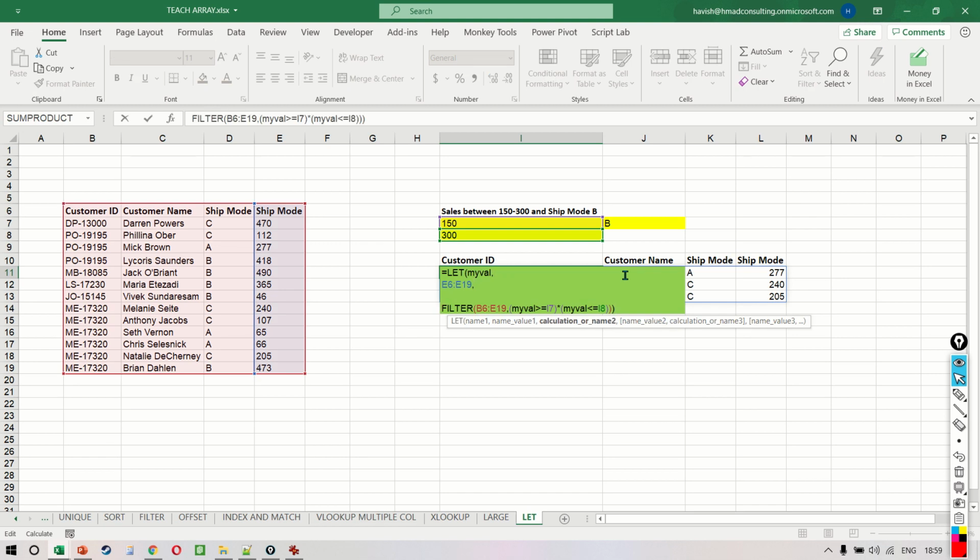And the advantage here is that the formula looks much cleaner now and much more descriptive for the end user, because rather than having to write this part multiple times, we are only writing one single time, right?